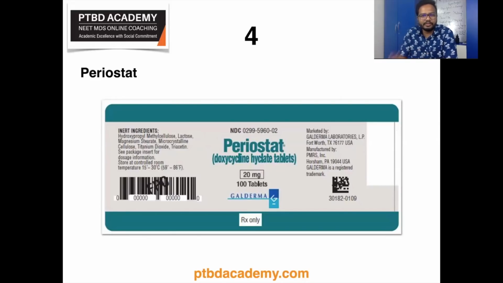As the name itself indicates, Periostat. So let's assume that it is stopping chronic periodontitis. So it is taken twice daily for 3 months up to a maximum of 9 months of continuous dosing. So patient compliance is definitely a challenge. The 20 milligram dose exerts its therapeutic effect by enzyme, cytokine, and osteoclast inhibition rather than by antibiotic effects. So this is something which is very important and very interesting.